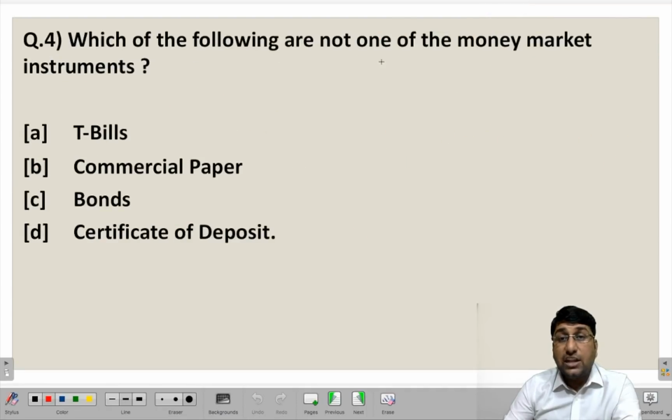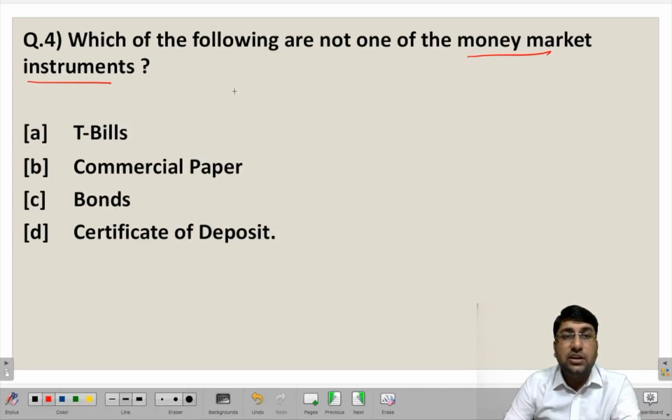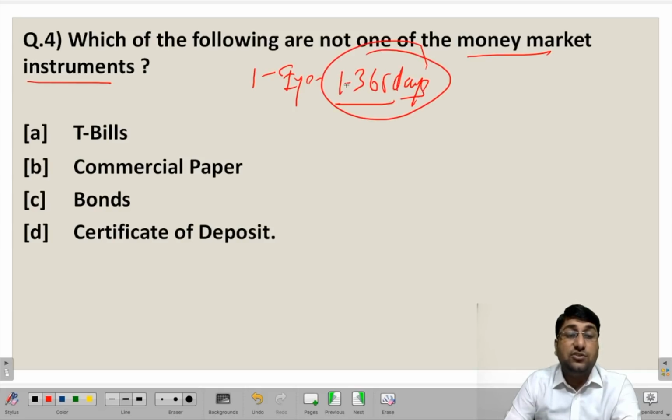Which of the following is not one of the money market instruments? As we have already discussed before, money market instruments are those instruments which are traded for a very short period of time, ranging from 1 day to 1 year, or from 1 day to 365 days. This is generally the period of money market instruments. So we have to identify which of the following is not one of the money market instruments.